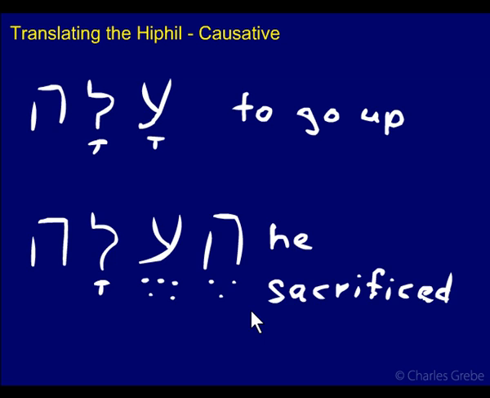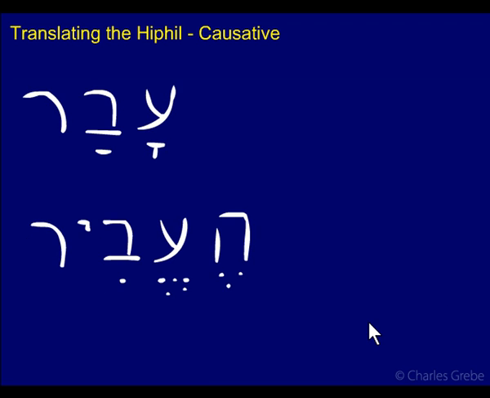He caused it to ascend in smoke. And so that's why they use this verb in the Hiphil to talk about sacrifice, when it's related to alah, to go up. So the causative meaning is there, but it's kind of hidden. So again, another reason why you need to look these things up in a dictionary. Once you see the connection, though, it can help you remember what these words mean, or how they're used.